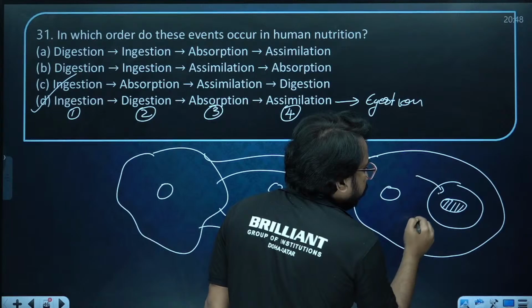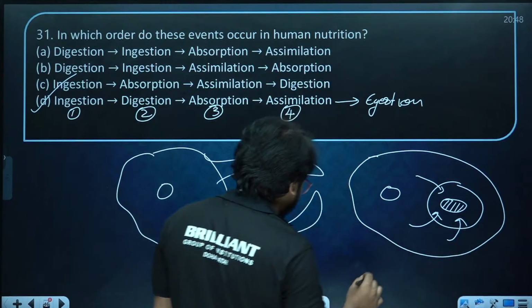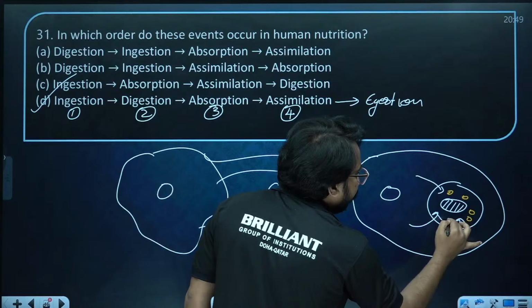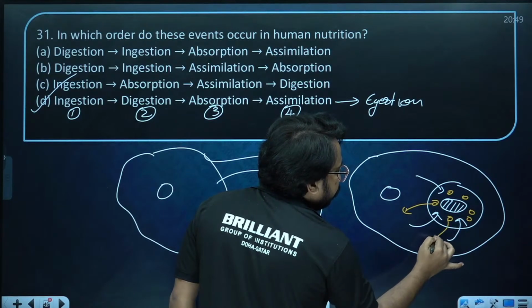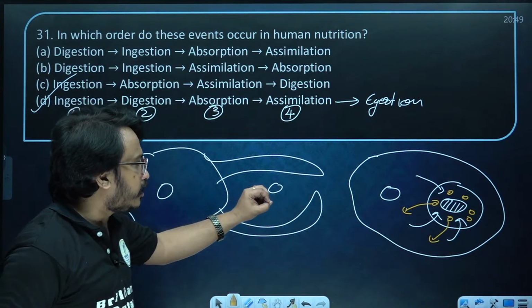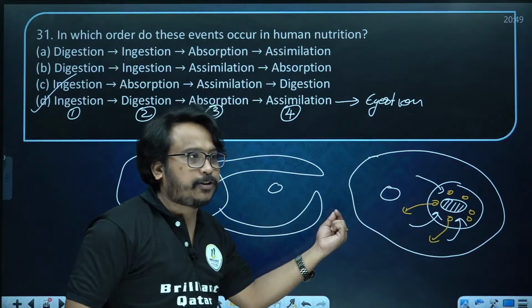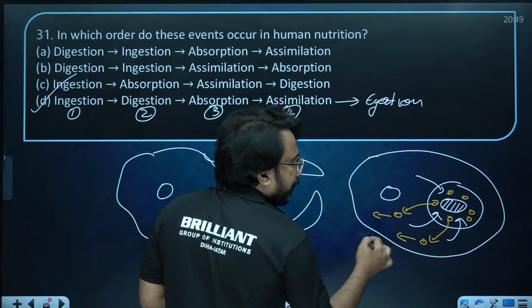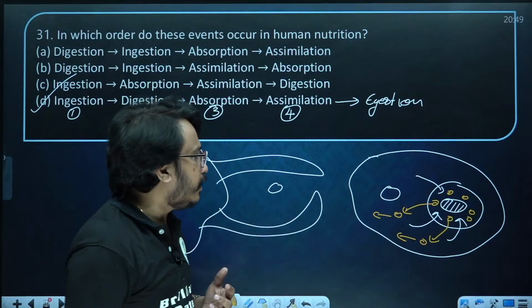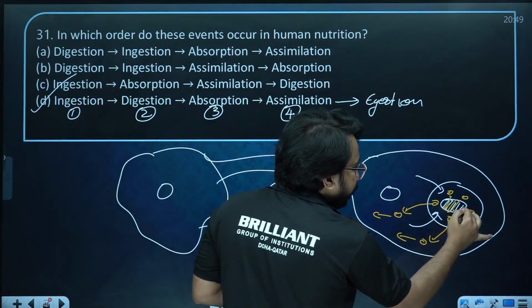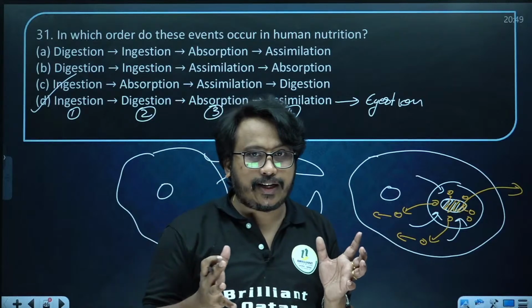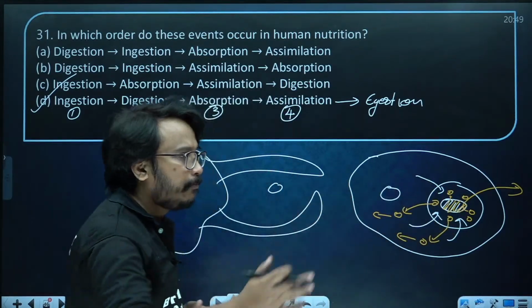Into the food vacuole, they will start releasing the digestive enzyme, and slowly you can see this will be broken into small particles, and the small particles are absorbed into the body. So there is ingestion, digestion, absorption, and the absorbed particles are used for energy production or other activities, that is assimilation. Then whatever waste is left here is removed out of the body, that is called egestion. So when you are getting it, write those 5 steps itself.